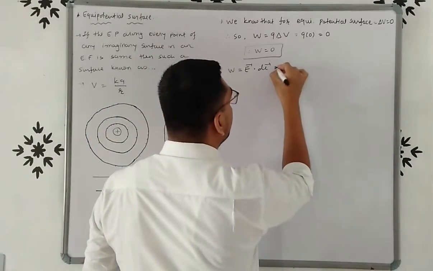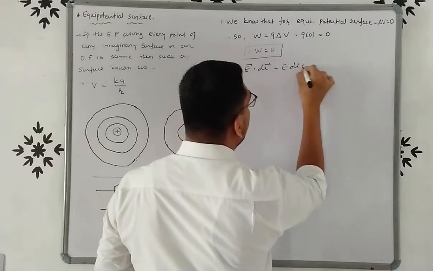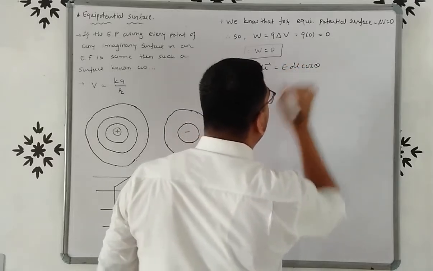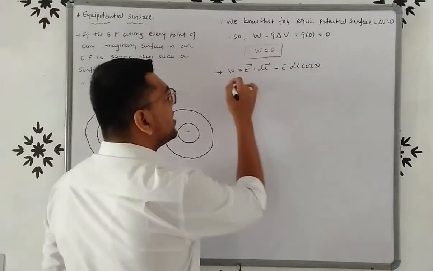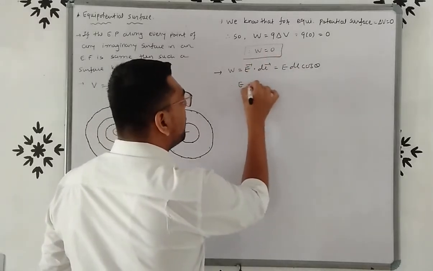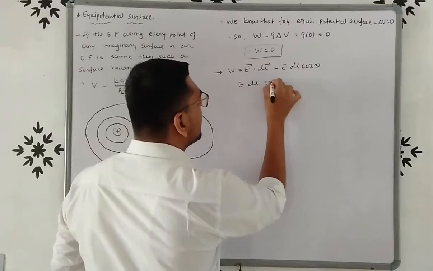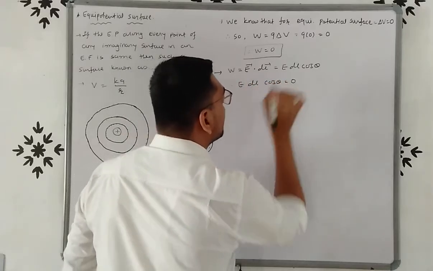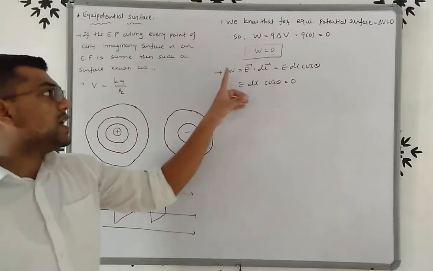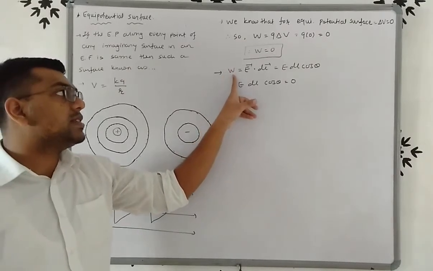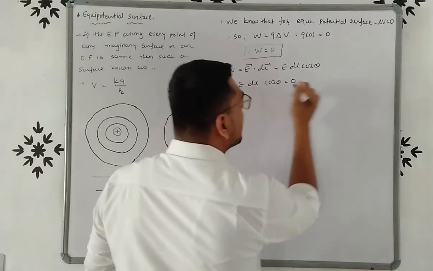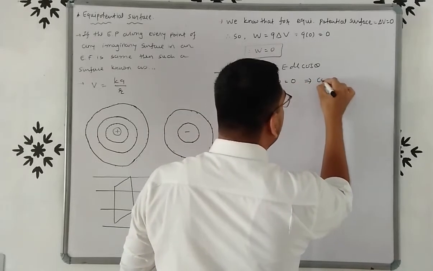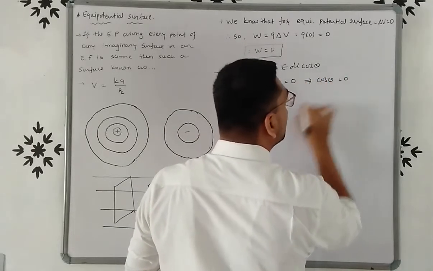So we know that vector E dot dl is equal to E dl cos theta. But work done is 0 for an equipotential surface. So we can write E dl cos theta is equal to 0. Why? Because for an equipotential surface, work done should be 0. So if E dl cos theta is equal to 0, then cos theta is equal to 0.